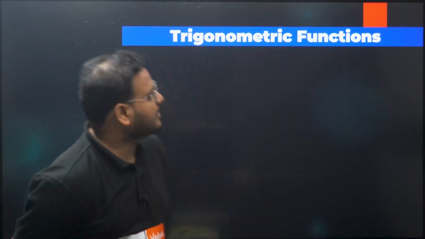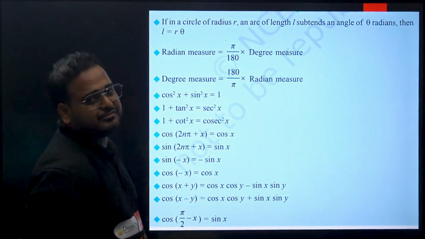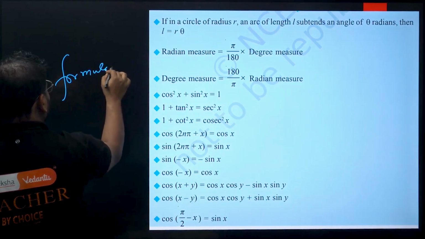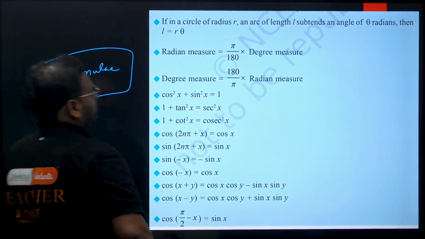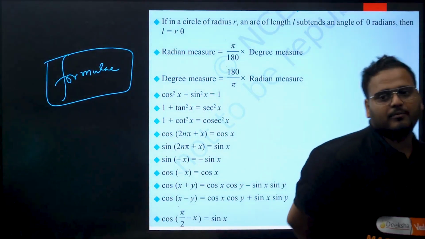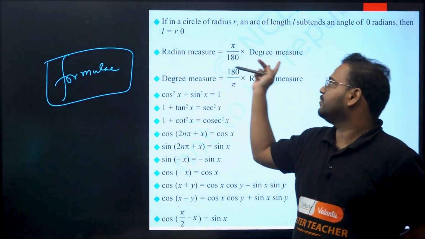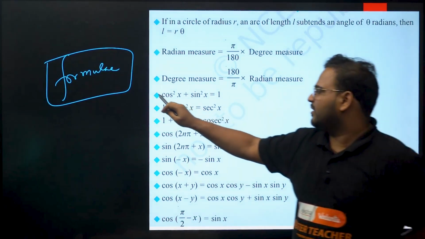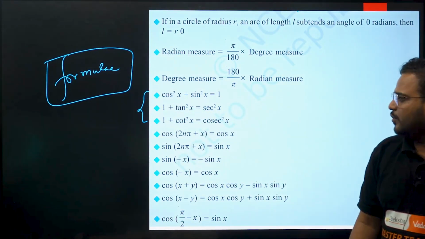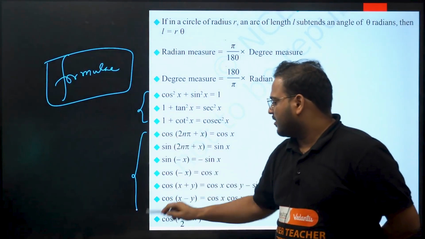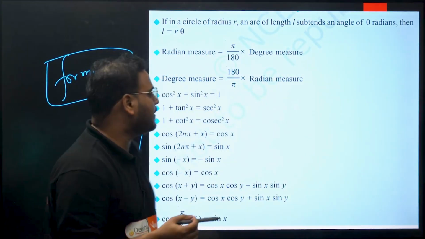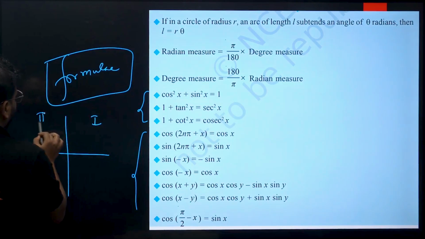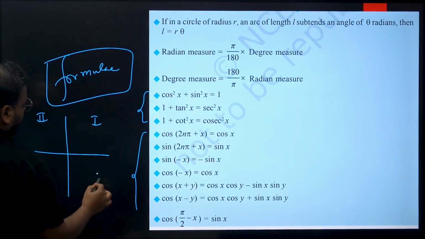Okay, very, very important. Now before I start, of course, formulas. In this chapter you can't even move a step without the formulas, starting from your angle conversions, right? Radian to degree, degree to radian. Again, some identities that you learned in grade 10. Okay, these 3 you learned right in grade 10, the first 3. Then you go with your quadrant rule. Which quadrant? Which is positive, negative? Remember, angles in the different quadrants. Quadrant number 1, quadrant 2 over here, quadrant 3 is here, quadrant 4.